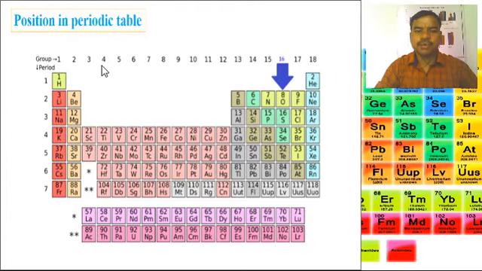First point is the position in our periodic table. Where are the group 16 elements present in our periodic table? This is the whole periodic table, and here the blue colored arrow marks the group 16 elements. The names of these elements are oxygen, sulfur, selenium, tellurium, and polonium. All these are the group 16 elements present in our periodic table.